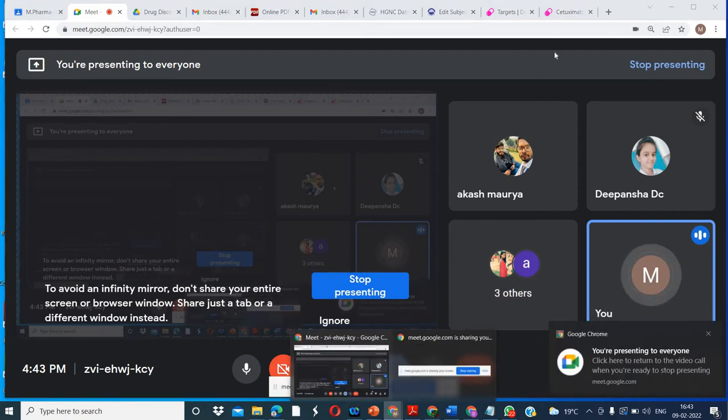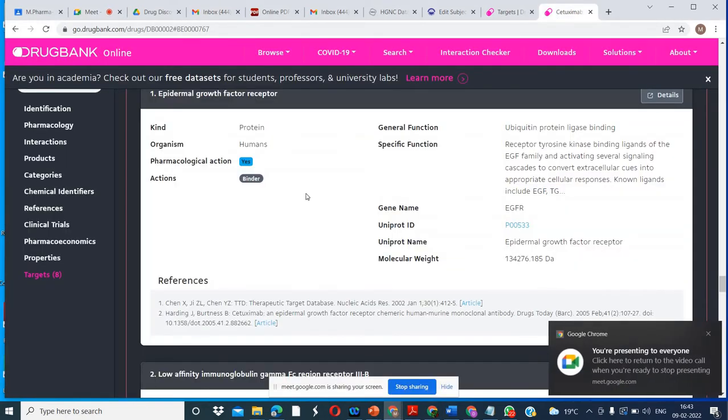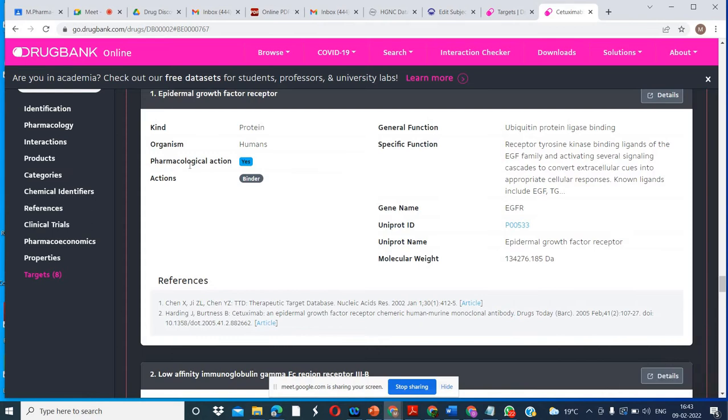Okay, so this is the information that is available for human, the name of the organism. Pharmacological action: binder, it is a binder. Specific function is given here: ubiquitin protein ligase binding. General function: receptor tyrosine kinase binding ligands of the EGF family and activating several signaling cascades to convert extracellular cues into appropriate cellular responses.